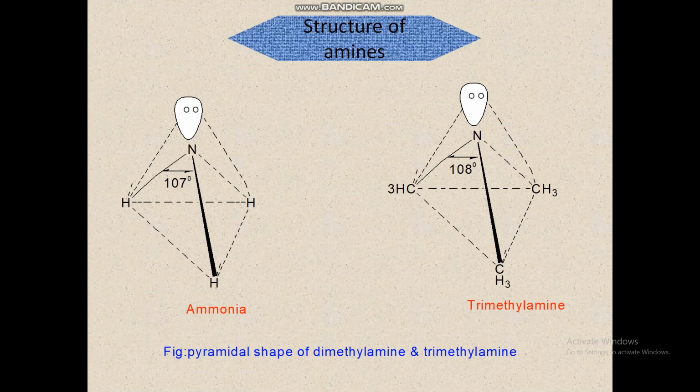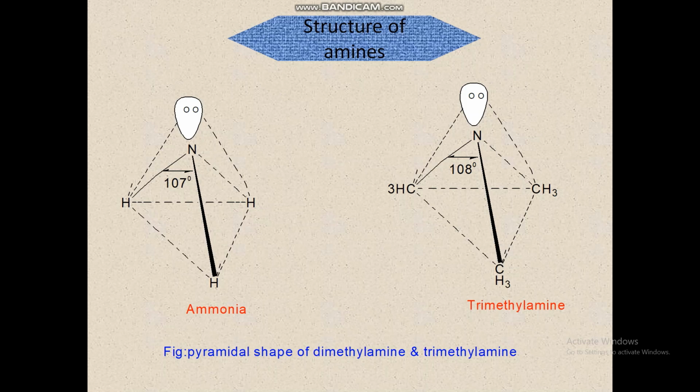Structure of amines. Here, ammonia. The ammonia molecule is pyramidal with nitrogen at the apex of the pyramid and a hydrogen atom at each corner of its triangular base. So in the formation of the ammonia molecule, nitrogen uses its sp3 hybrid orbitals, which are directed to the corners of a tetrahedron, because nitrogen has atomic number 7. The hydrogen 1s1 overlaps with three of the nitrogen orbitals, and the fourth one holds an unshared pair of electrons.